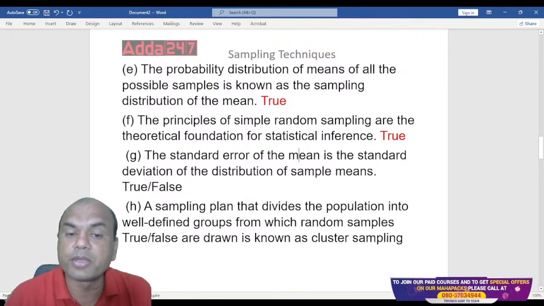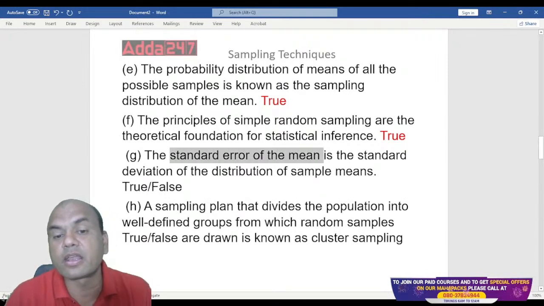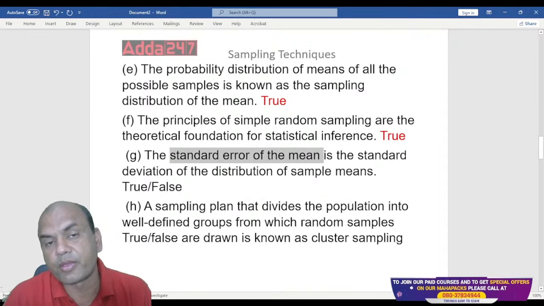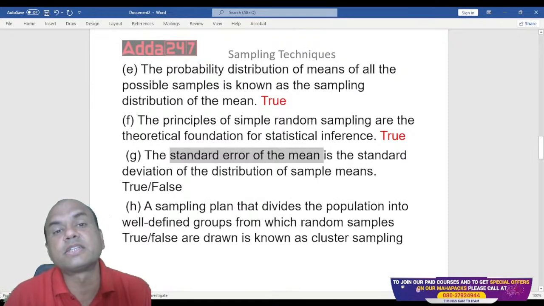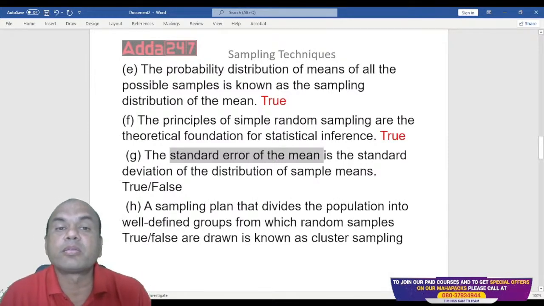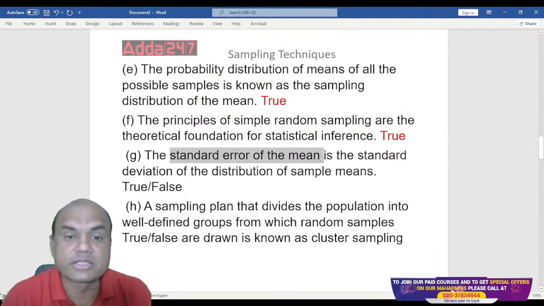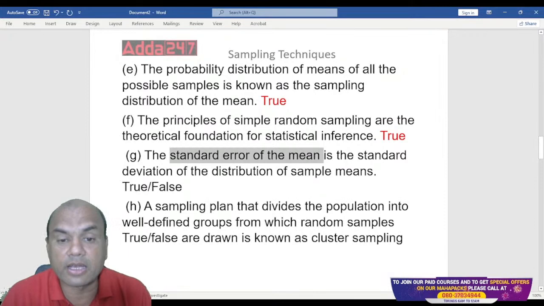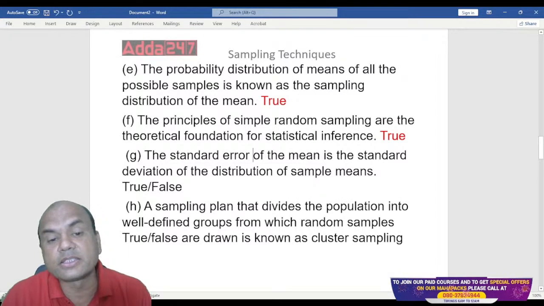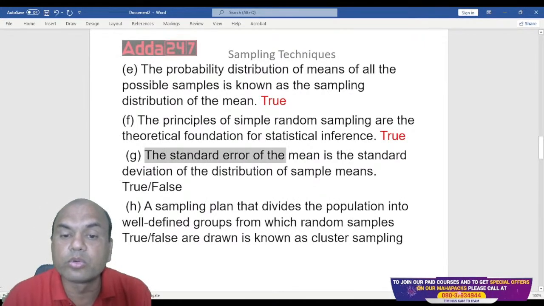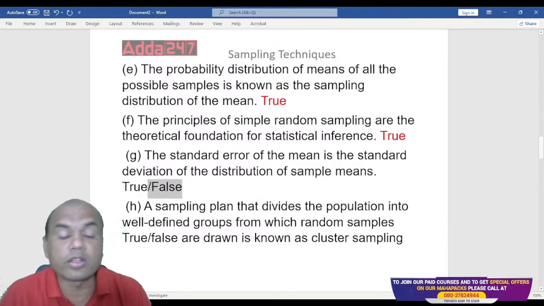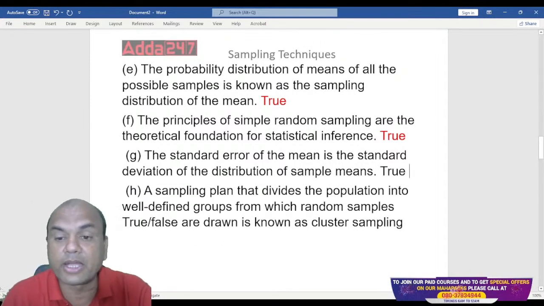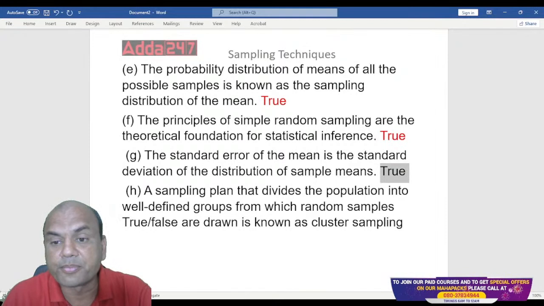Whenever I am talking of the mean over here, standard error means what? Standard error relates to samples. Remember one simple logic: for population, we always use the word standard deviation, and for samples, we always use the word standard error. So the standard error of the mean is the standard deviation of the distribution of the sample means. So standard error relates to samples. So this is again true. These are all information points for you. In the exam, you might get such questions. True.